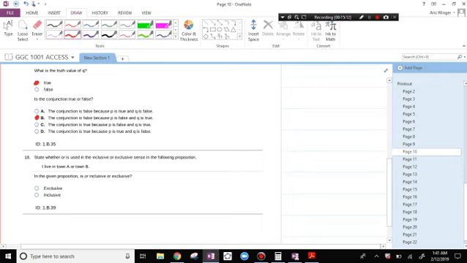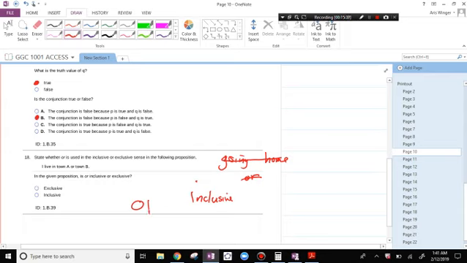An or statement. So if I say, again, like I said before, if after class I'm going home, or I am, oh, this is a different question. State whether or is used in the inclusive or exclusive sense in the following proposition.